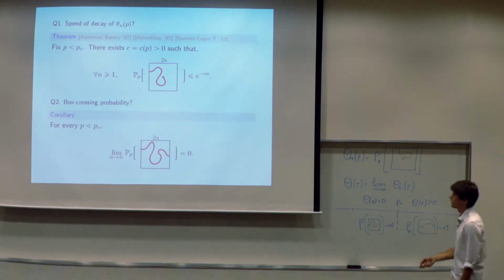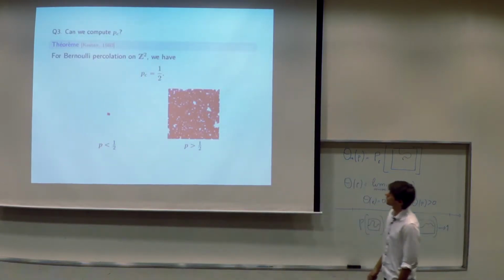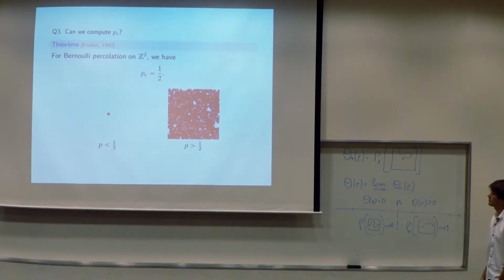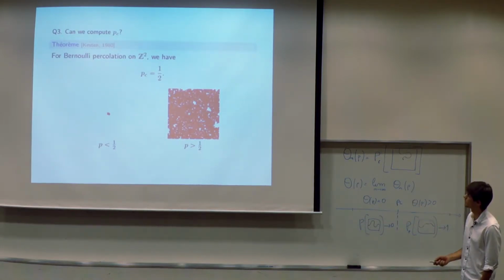Let's move to the third one. What is the value of p_c? It's a well-known theorem of Kesten, in dimension 2: we can compute the value of p_c, and it's 1/2. Once we have this picture, the proof is one line, completely straightforward.